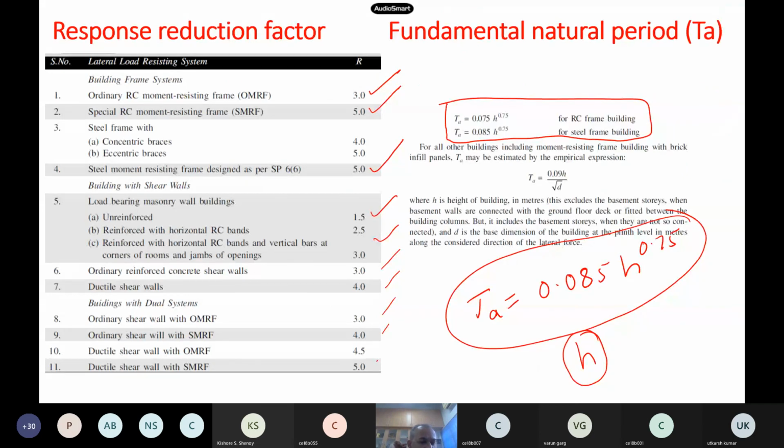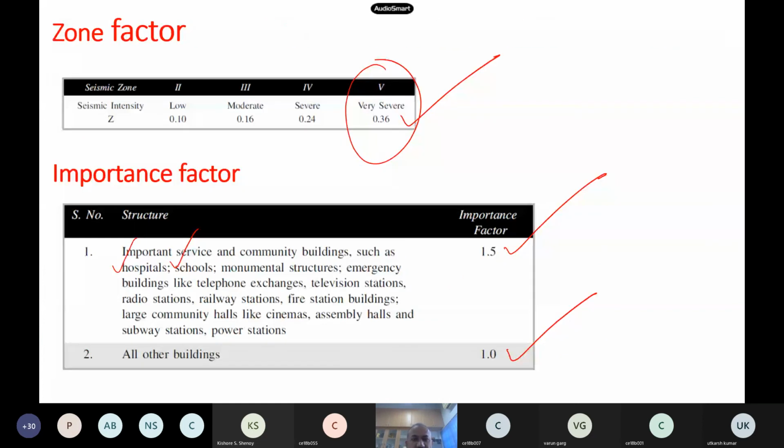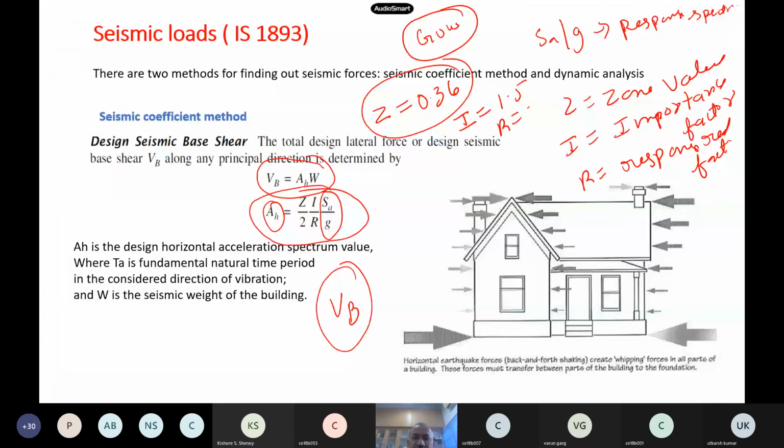This is a steel moment resisting frame designed as per SP6. If I put eccentric bracing also, it becomes 5 itself, so 4 to 5, something like that. So R is also 5.